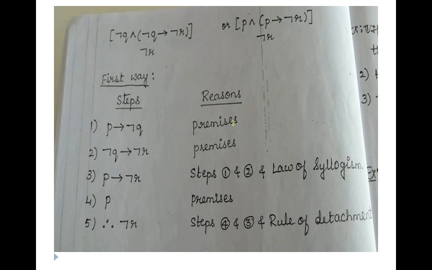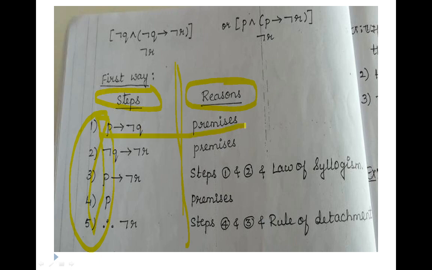Okay, while simplifying, it should be in a steps format, and there will be two columns, steps and reasons. Exactly, we need not write the columns, but while writing we have to understand that it bifurcates. It is not necessary to put lines. It is better to write all these things as step 1, 2, 3, 4, 5, so it will be easy for you to understand which step I am referring to, which steps I am using, and what law I am applying to which particular step.